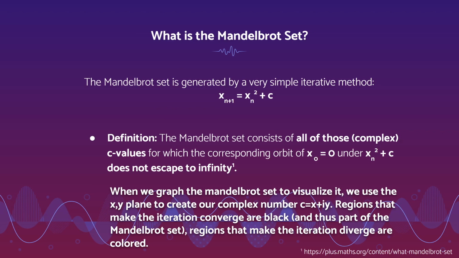So we use that xy plane that's going from 0 to 1, maybe, I kind of forget, to construct our complex value c, where the x coordinate on our graph is going to be the real component of c, and then y is going to be treated as the imaginary component of c. At each xy coordinate, the iteration is run a certain number of times that is determined beforehand by whoever's coding it.